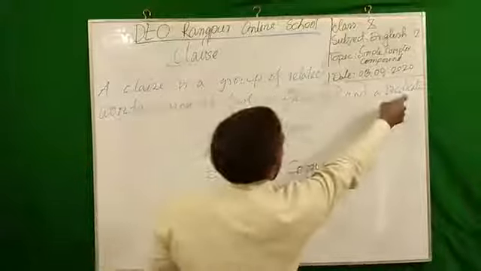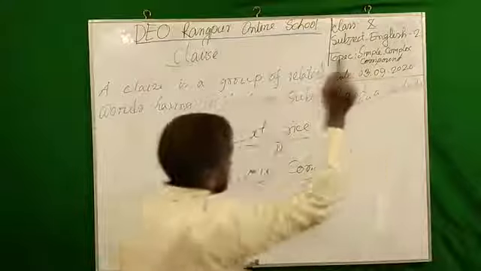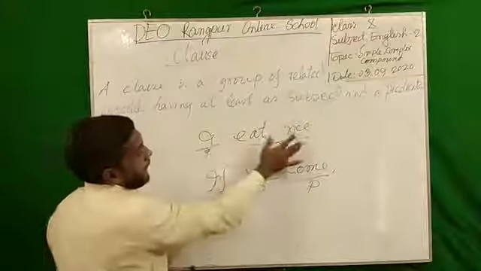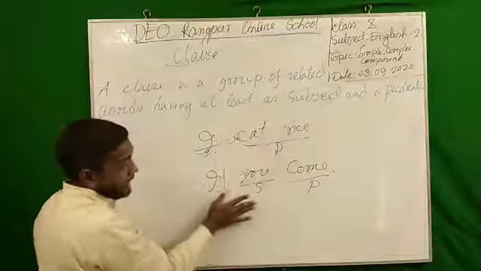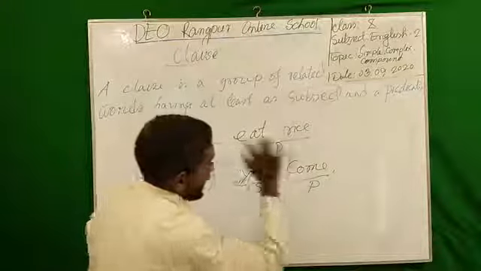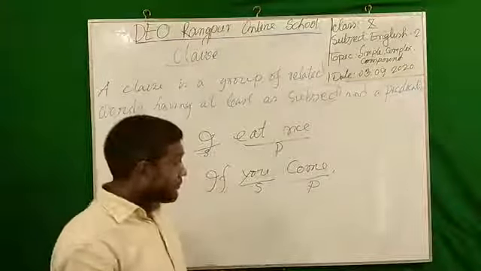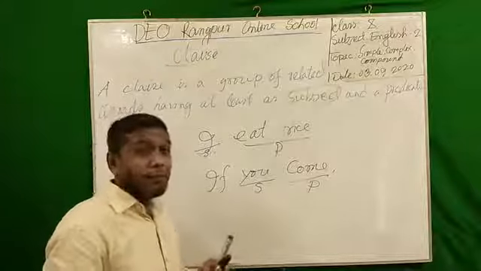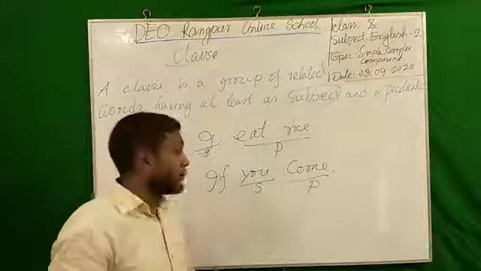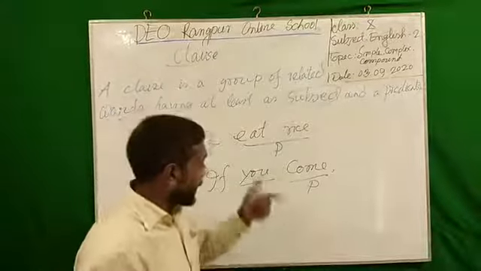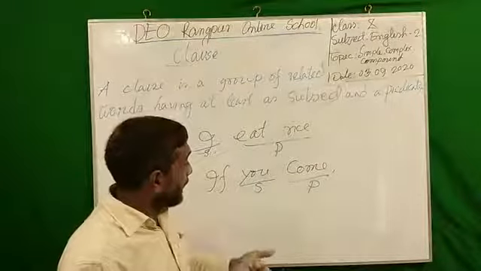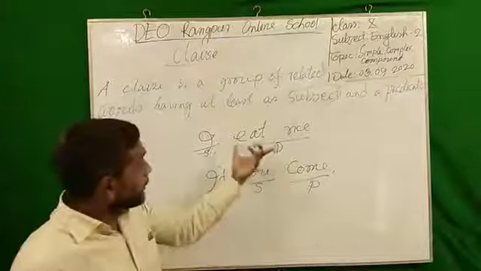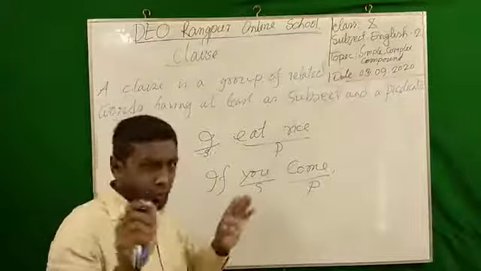Because this is the focusing point of the definition of a clause, a subject and a predicate, this is a clause, and again there is a subject and a predicate, so this is another clause, no doubt. Though it is an online class, if you were face to face with me, I would ask you many questions here. But here you have to be a technician and try to understand my focusing point. So this is a clause, this is another clause, no doubt.